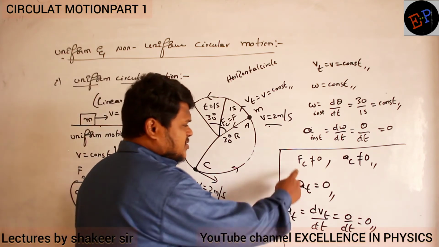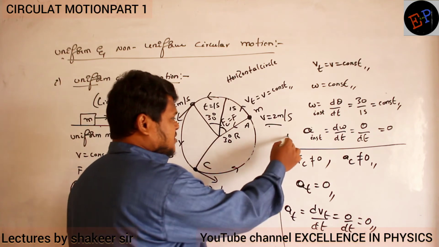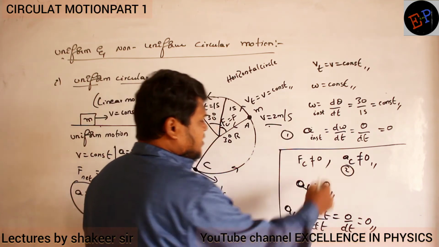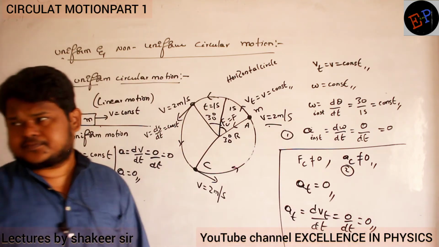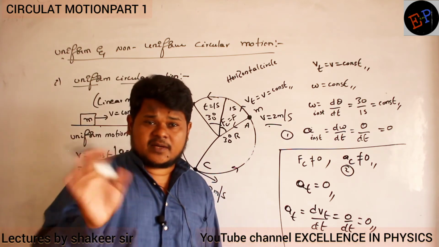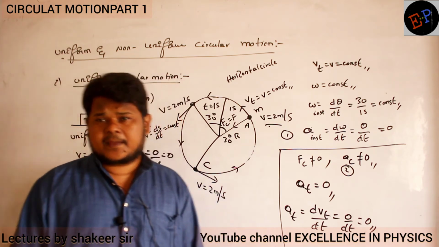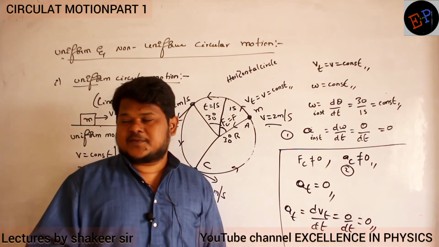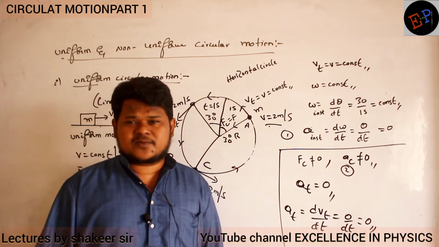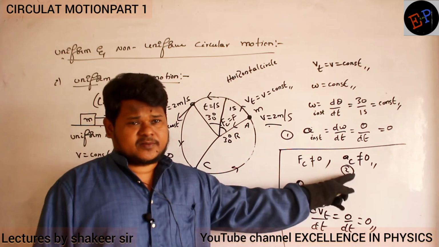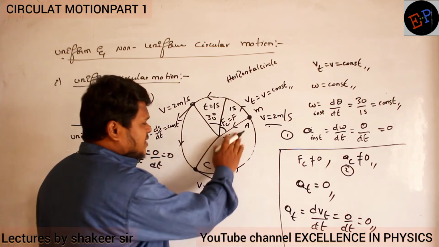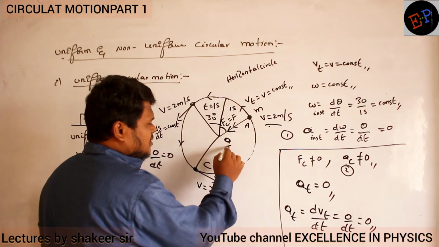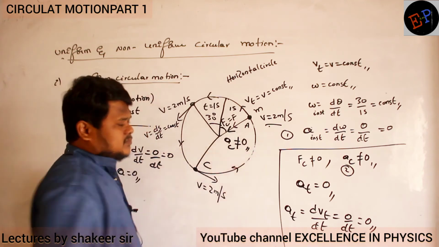Next we are studying centripetal acceleration. This is the second acceleration, centripetal acceleration. Can it become 0? Centripetal acceleration can never become 0. Why? If centripetal acceleration is 0, centripetal force is 0. If centripetal force is 0, the body cannot move in a circular path. So that is the acceleration acting towards the center of the circle, and it is never equal to 0.